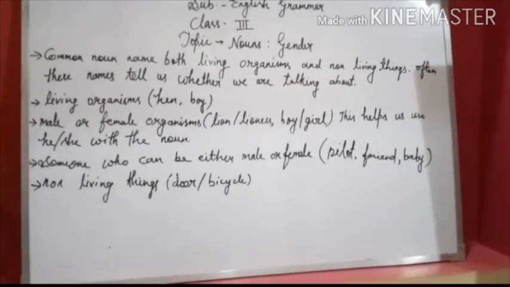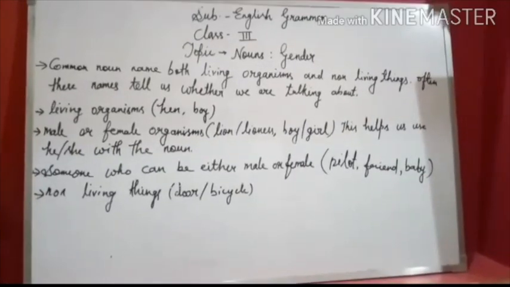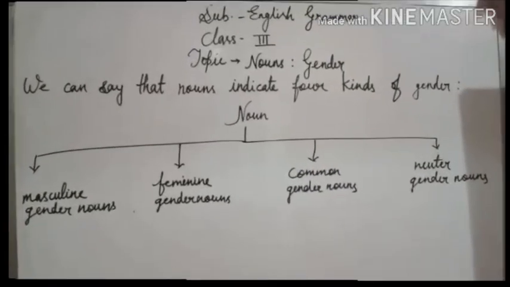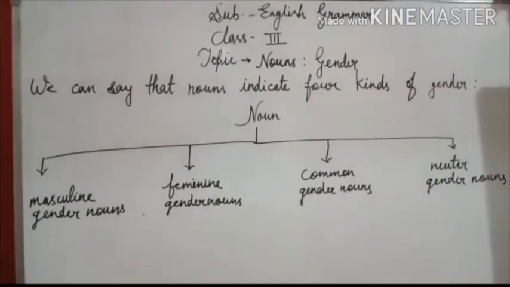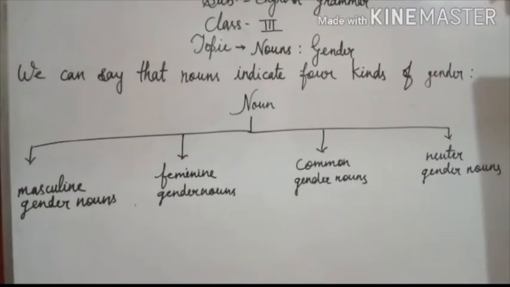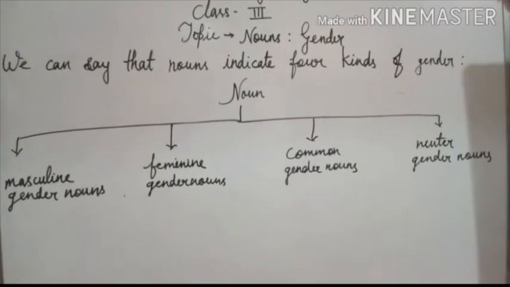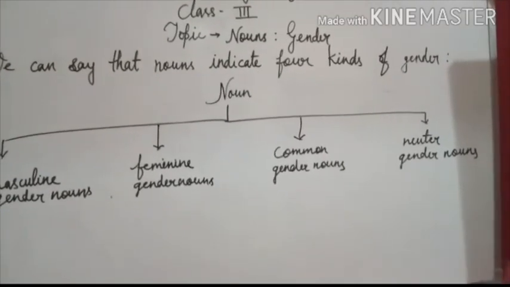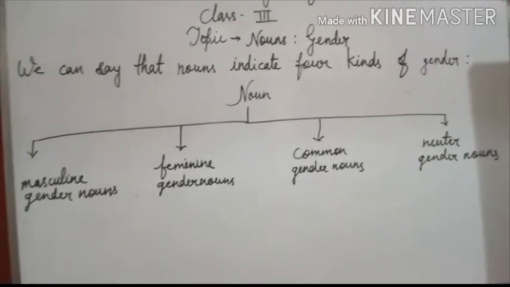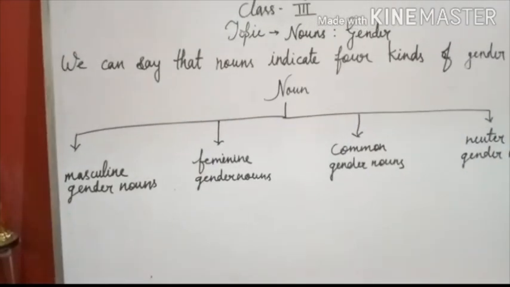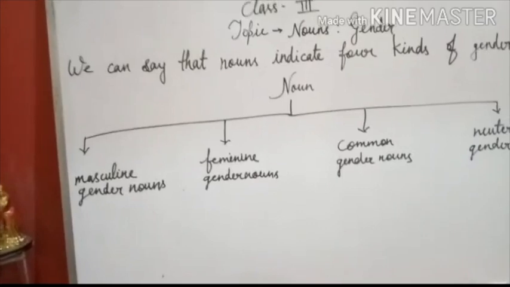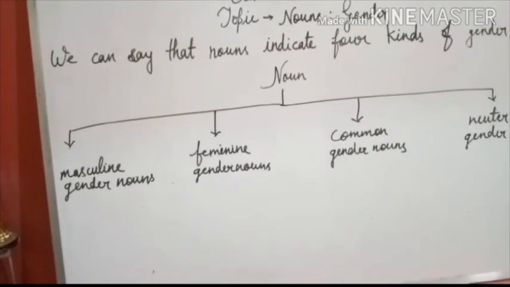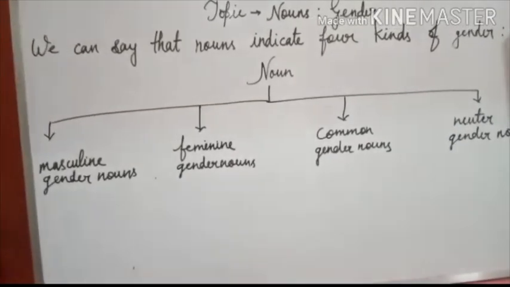We can say that nouns indicate 4 kinds of gender. First, masculine gender nouns; second, feminine gender nouns; third, common gender nouns; and fourth, neuter gender nouns. A male member of a species is a masculine gender noun, and a female member of a species is a feminine gender noun.